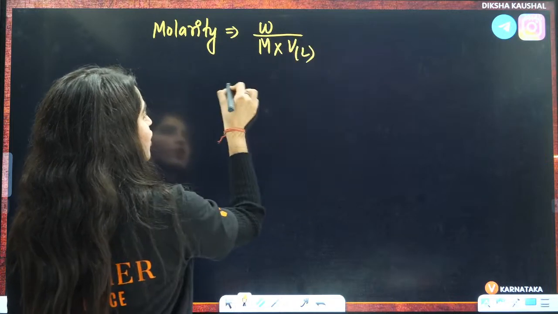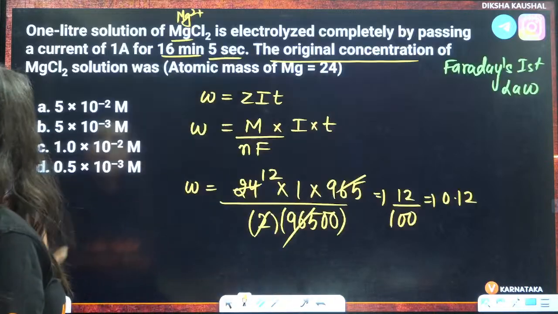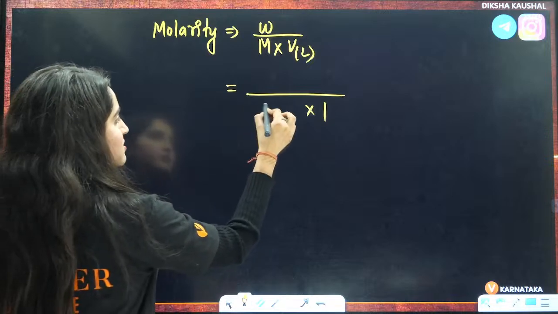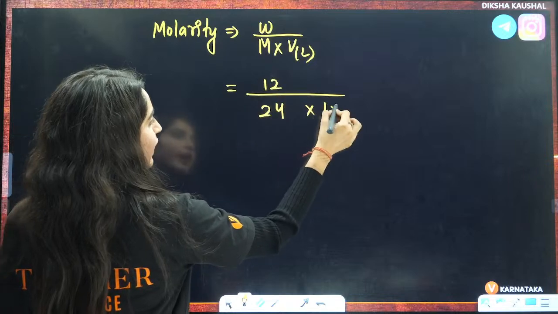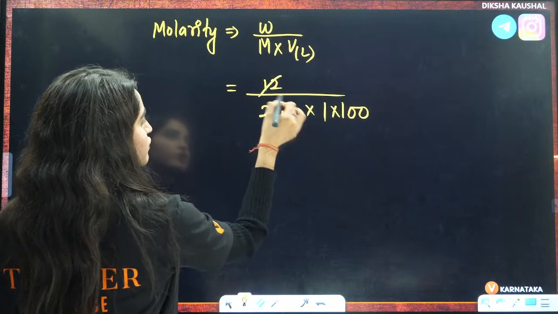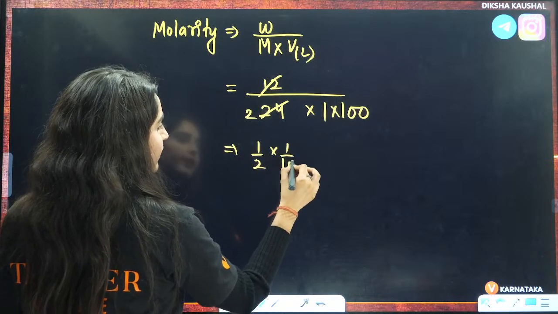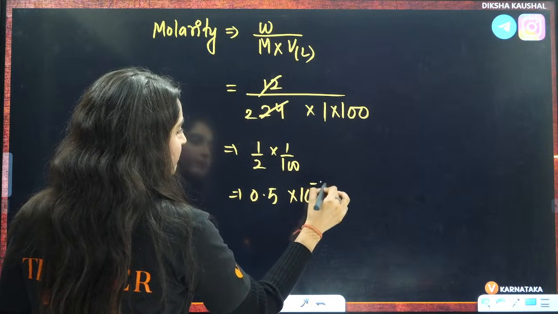We know that volume is given to be 1, 1 liter of solution, right? So now molar mass is 24, but weight is 12 divided by 100, so it will be 1 by 2 multiplied by 1 by 100. So it is 0.5 multiplied by 10 raised to power minus 2.